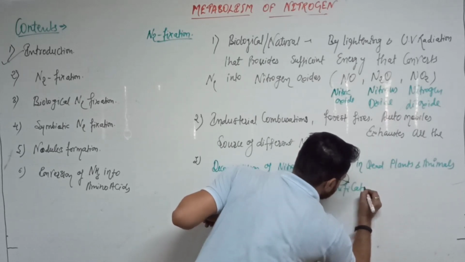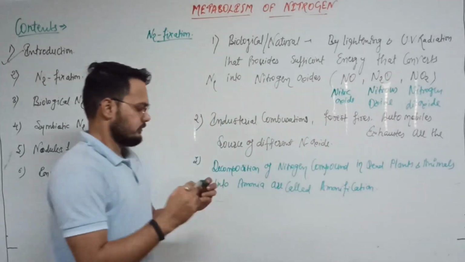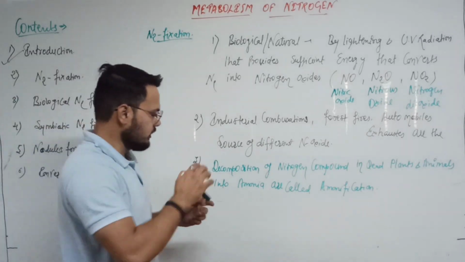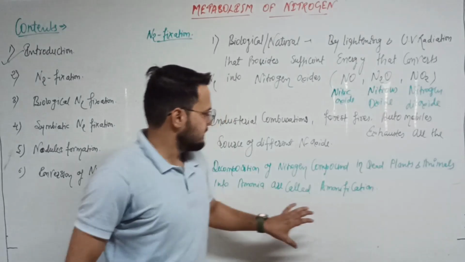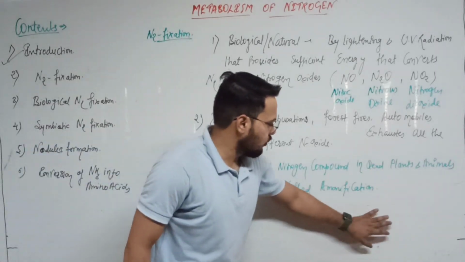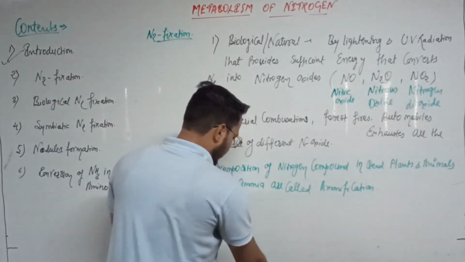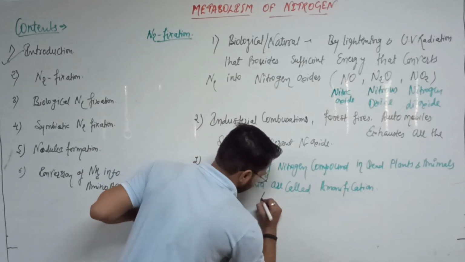That is clear. So decomposition of nitrogen compound in dead plants and animals into ammonia are called the ammonification. So we already reached up to the ammonia.